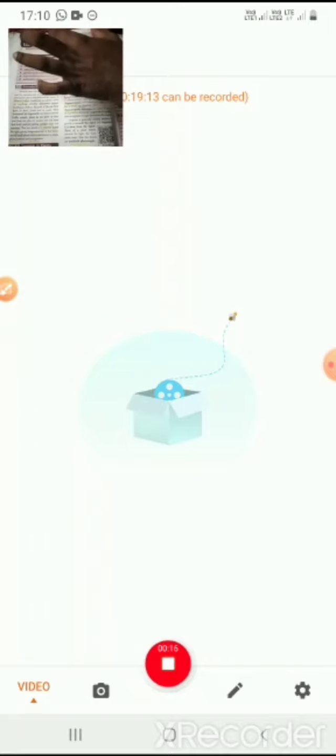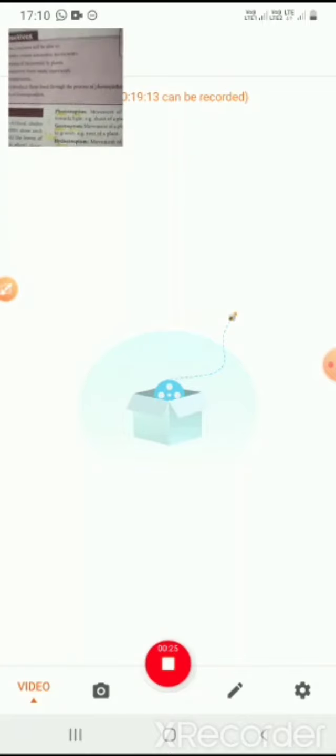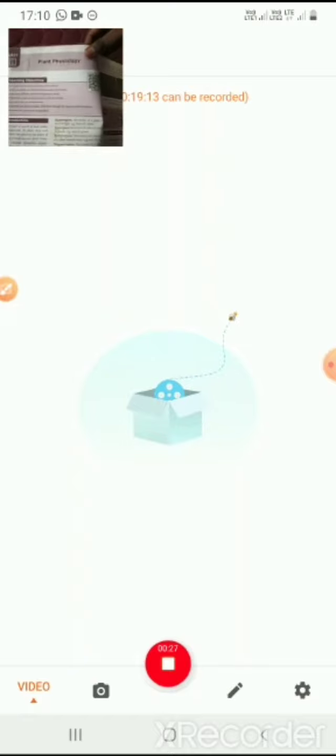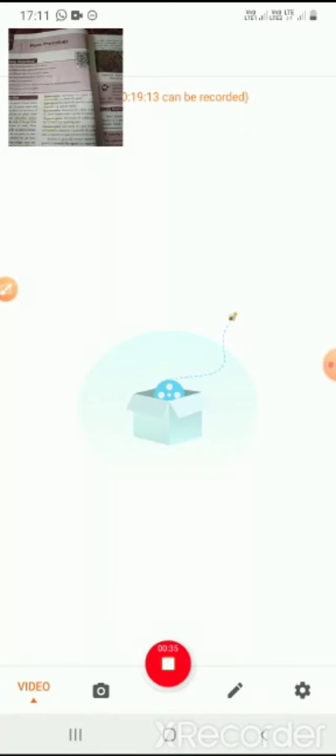Good morning, students. Today we have discussed plant physiology. What do you mean by plant physiology? Physiology means we have studied what activities are done by the plant. Okay, introduction. Animals move in search of food.